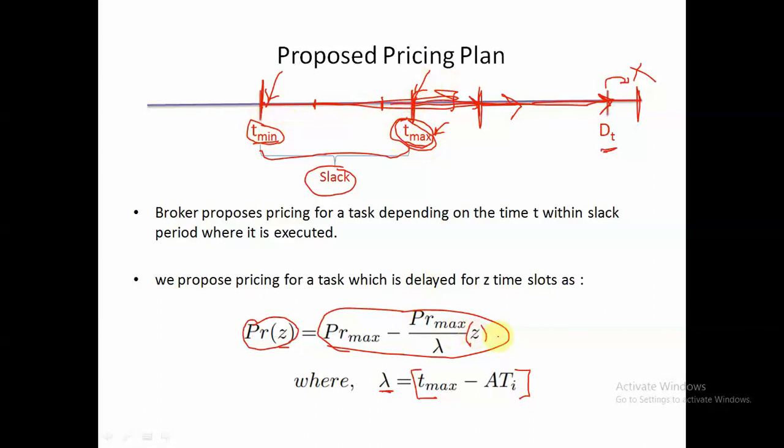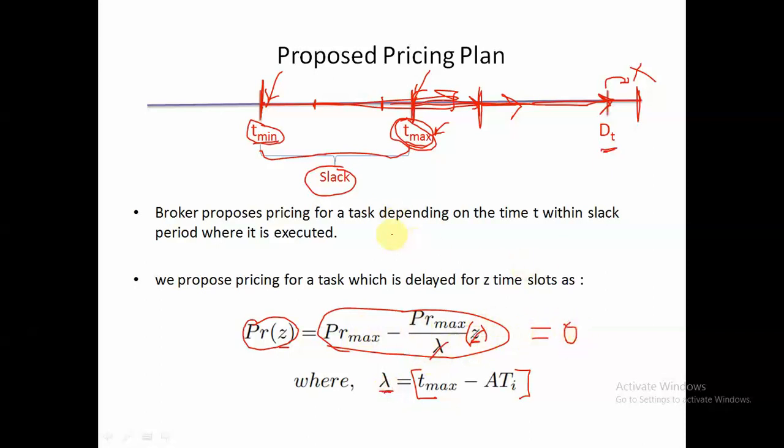So then this z will become equal to lambda when we delay a task till lambda, and then this lambda and lambda will get cancelled, and then pr max minus pr max we will get 0.